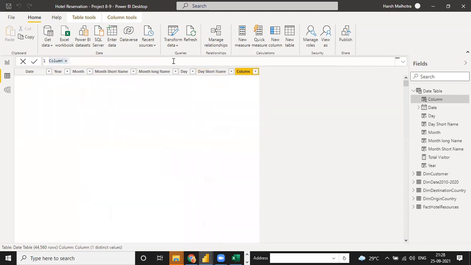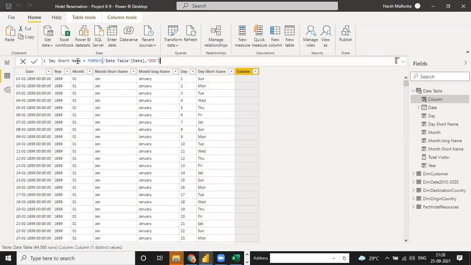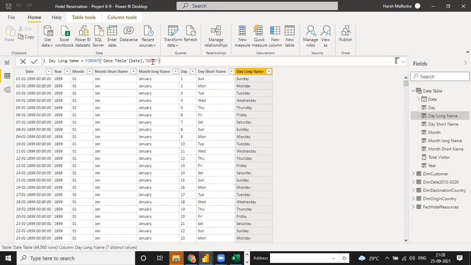Because in the starting, Harsh, you don't need these formulas. I could not understand the whole date, how you segregate the date table. That is the reason. You don't need to worry. I will tell you later. Maybe just for example, I will tell you. Okay, no worry, you can use it further also.